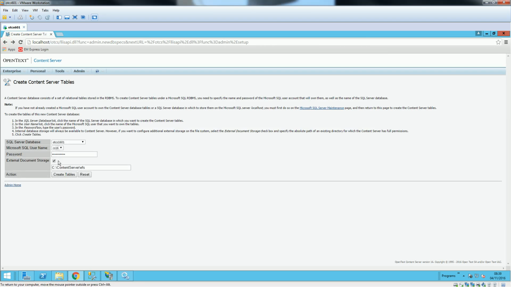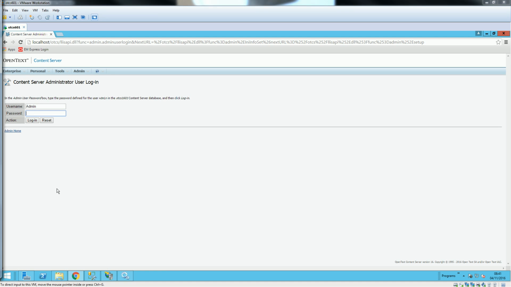Go back and say CS16 and create tables. Here it seems like working fine now. It will take some time, so I'm going to pause here. Once it has come back, I will continue.